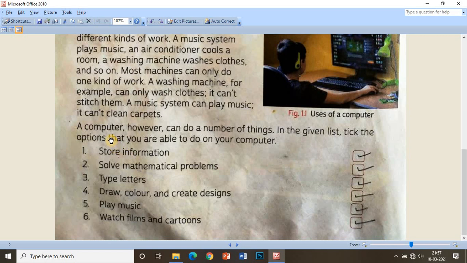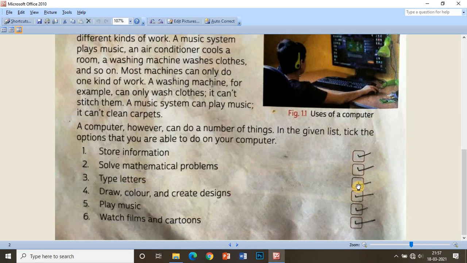But a computer, however, can do a number of things, so we call it multitasking. In the given list, tick the options that you are able to do on your computer. The first one is store information. Yes, it can store our information. Solve mathematical problems. Yes, it can solve mathematical problems. Type letters.